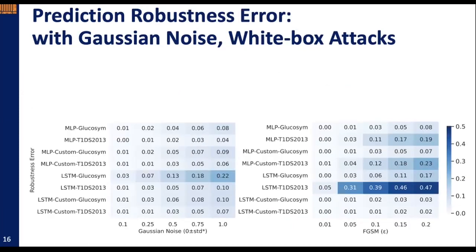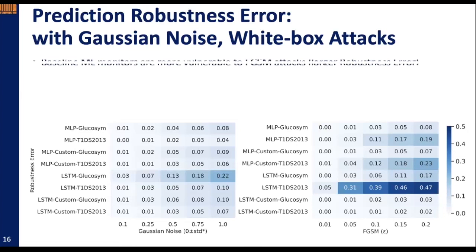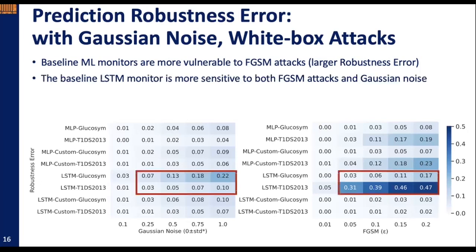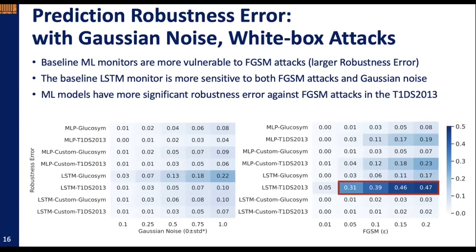We further evaluate each ML monitor's robustness against small input perturbations using the prediction robustness error metric. We see that baseline ML monitors are more vulnerable to FGSM attacks with larger robustness error, as we can see in the figure, than to Gaussian noise in the input data. Also, the baseline LSTM monitor is more sensitive to both FGSM attack and the Gaussian noise, due to the disturbance on both their current sensor data and short memory. Almost all the machine learning models have more significant robustness error against FGSM attacks in the UVA simulator than in the Gaussian simulator, which might result from different patient profiles.